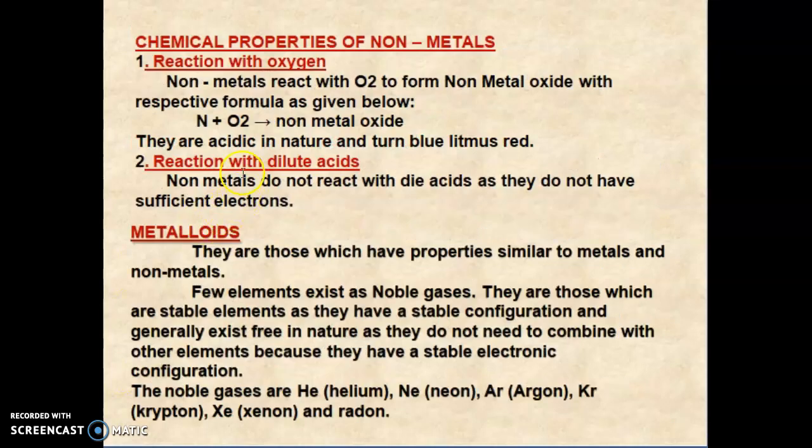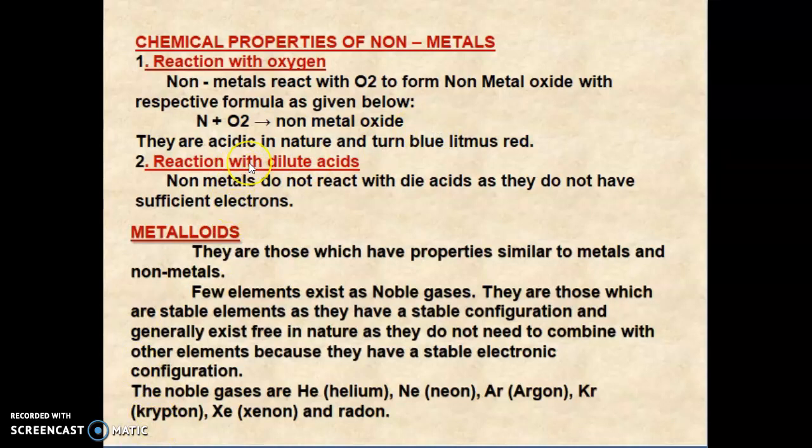Next we are going to see the chemical properties of non-metals. First, the reaction with oxygen. Non-metals react with oxygen to form a non-metallic oxide. So N plus O2 gives a non-metallic oxide, that is NO2. They are acidic in nature and turn blue litmus red.